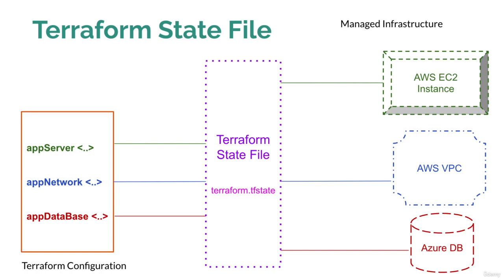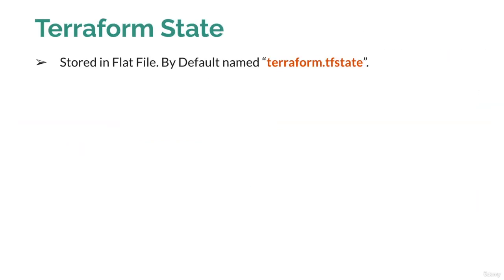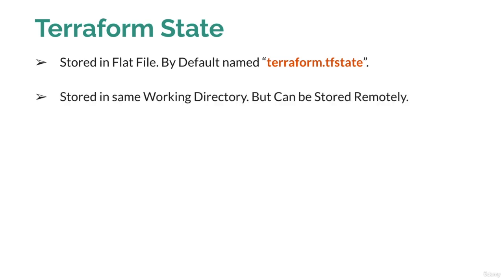Let's discuss more about the Terraform state file. The Terraform state file is a flat file stored in JSON format, and the default name of the Terraform state file is terraform.tfstate. It is stored in the same working directory where you execute the Terraform apply command to create your resources. First you initialize, then you see the plan using Terraform plan, and once you execute Terraform apply, you will see the terraform.tfstate is created in the same working directory from where you executed the command.